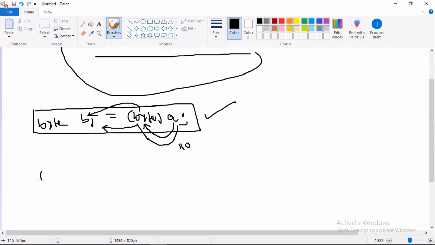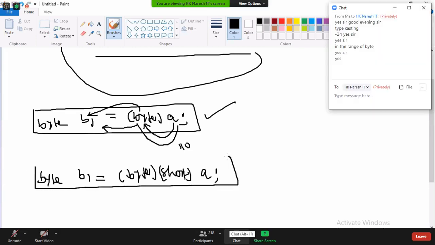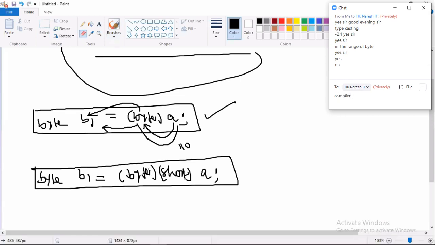Now, can I use multiple casts? Byte b1 equal to byte of short of A. Can you use multiple cast operators? Is it allowed or not allowed? If you say not allowed, you must tell what is the problem. What is the problem? What will the cast operator do?